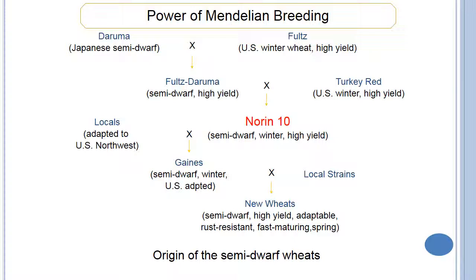Norin was again crossed to a local adapted US strain that gave Gaines. The Gaines series was semi-dwarf, winter and US adapted. Again it was crossed to a local strain, and the new wheat varieties were semi-dwarf, high-yielding, adaptable, rust-resistant and fast-maturing spring type. The major objective of the entire crossing program was to bring the semi-dwarf character with high yield, adaptability, and resistance to different diseases.